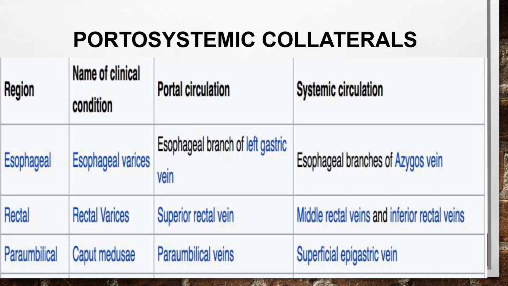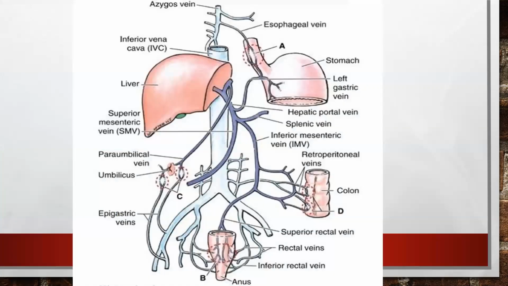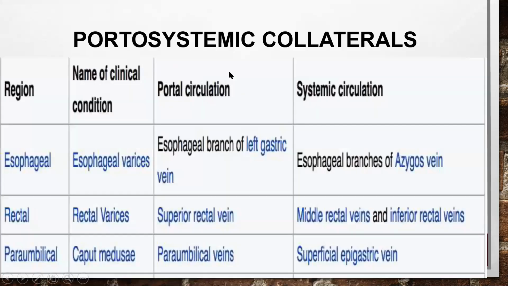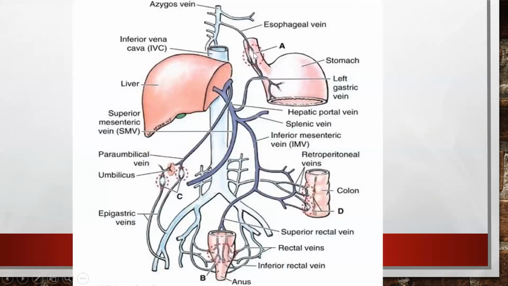The other two collaterals are in the retroperitoneal area and one in the bare area of the liver. So see the collaterals here. These are the esophageal collaterals between the left gastric vein and the azygos vein. These are the rectal collaterals between the superior rectal vein and the inferior and middle rectal veins of the systemic circulation. The superior rectal vein is a branch of the inferior mesenteric vein, so it is the portal circulation. The inferior and middle rectal veins are IVC branches, so it is the systemic circulation.